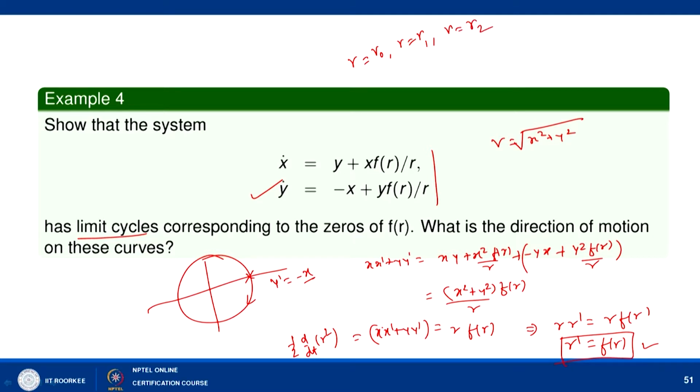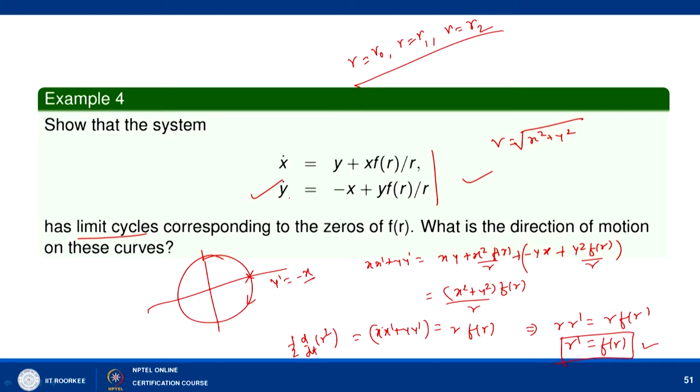If r naught, r 1, r 2 are zeros of f of r, then these will give you the critical points of r dash. It means that these will give you the orbits of the solutions of this nonlinear system, and we can see that the motion of your solution on these orbits is clockwise, as we have pointed out from this.